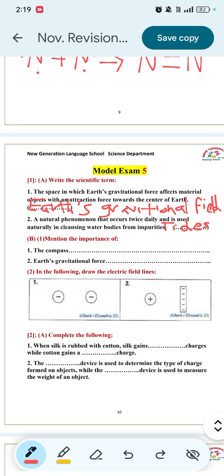Question number 2. Draw the electric field lines. Number 1. Here we have two negative electric charges. From the properties of electric charges, the lines come into the negative charges. So the lines will come into the negative charges like this. Also here, the lines will go into the negative charges. And they will not intersect with each other.